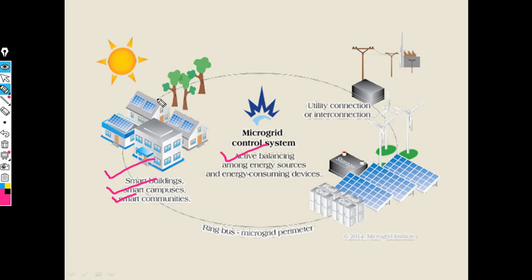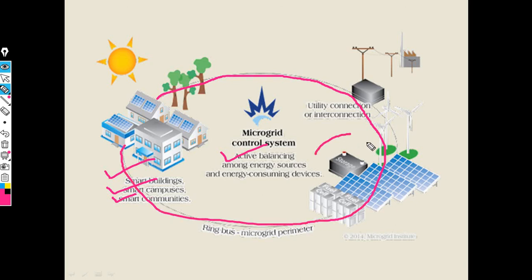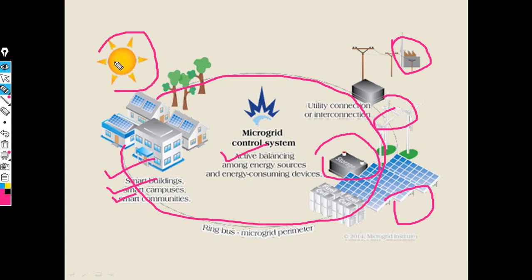Now this looks just like a ring bus microgrid structure. This is the storage system, the thermal energy storage system. This is the wind energy system, this is the photovoltaic cell energy system, and this is the solar energy system. These are the several energy systems using a microgrid.